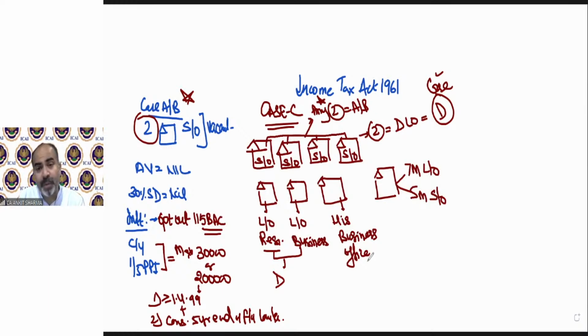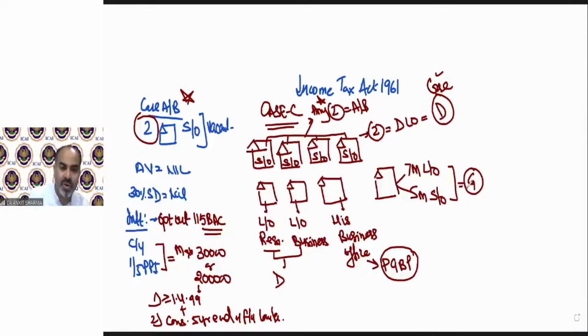Any property which has been used for his own business purpose will not fall under income from house property. That is going to be treated under the PGBP head, not under income from house property. Any property which has been let out for part of the year and self-occupied for part of the year is going to be solved as per case number G. There are case numbers F and E also, which might be included under case number D. But I'm just trying to explain that case number C does not have any solution procedure like case number A or B.